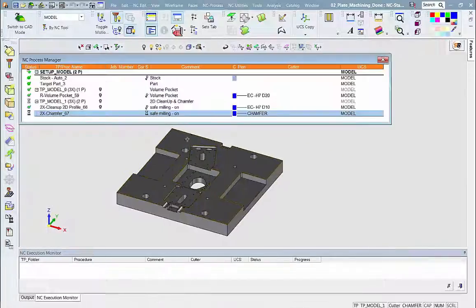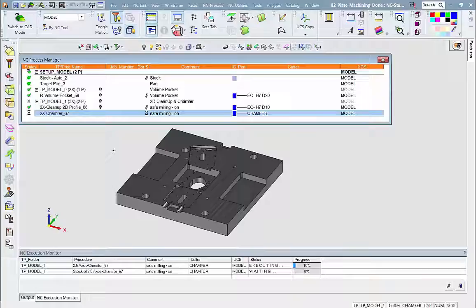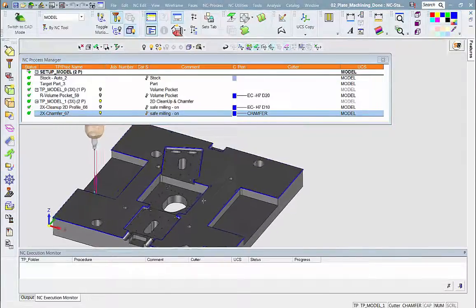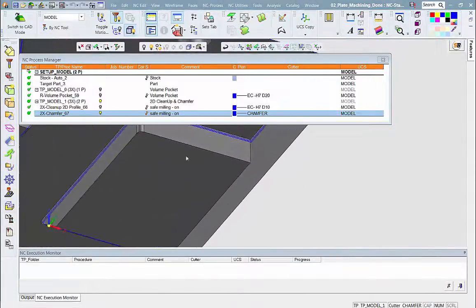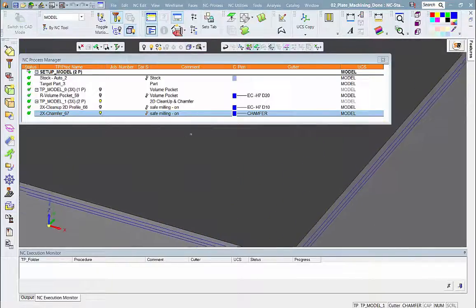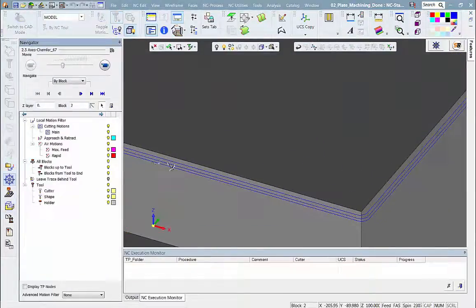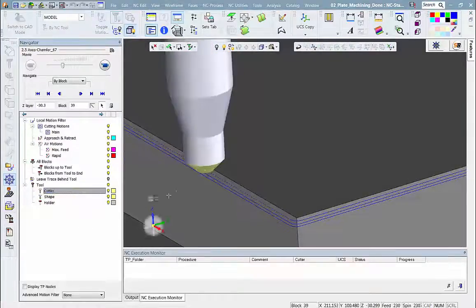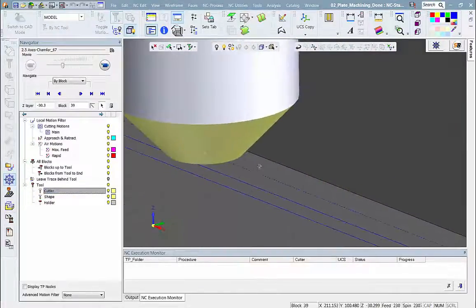Let's execute the procedure. Now, let's check the results. Zooming in, we can see the tool cut the chamfer in several passes.